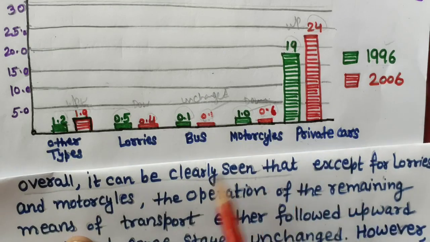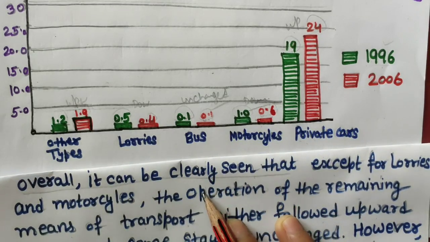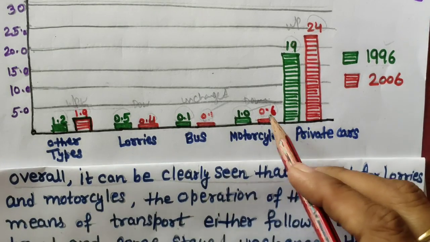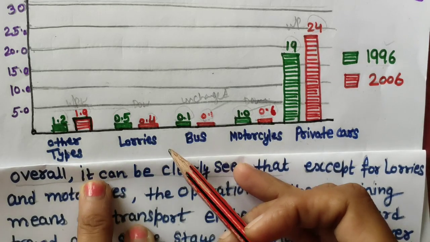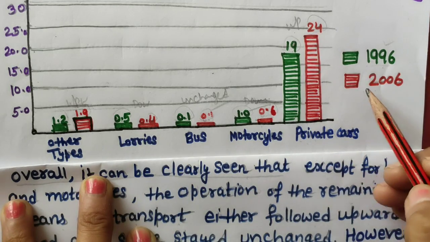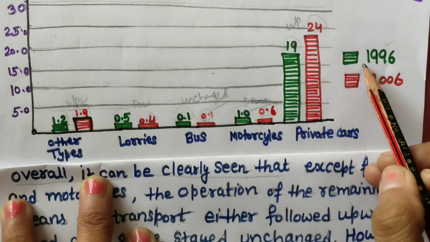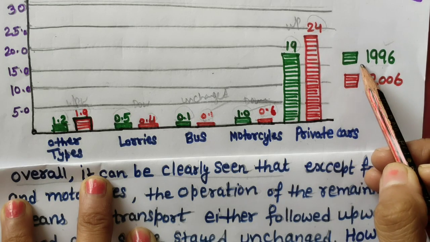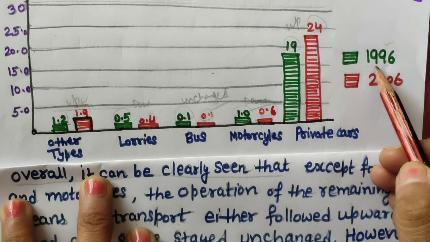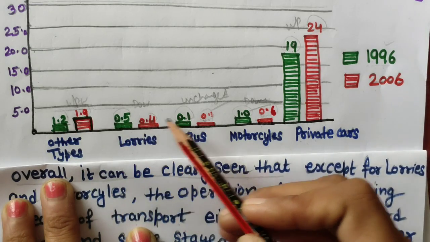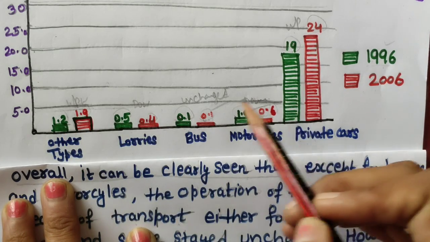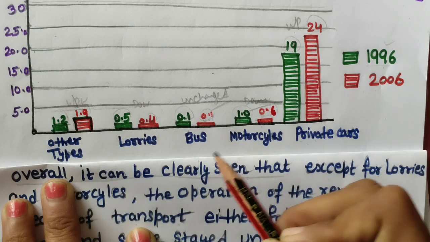Okay, now body paragraph. Two paragraphs we have done, introduction and overall paragraph. Now the body paragraph. It all depends how you summarize the body paragraph. Either you can go year wise. In one body paragraph you can just tell about 1996 and this category, this category, this category and this. Here also you need to tell what is the maximum.